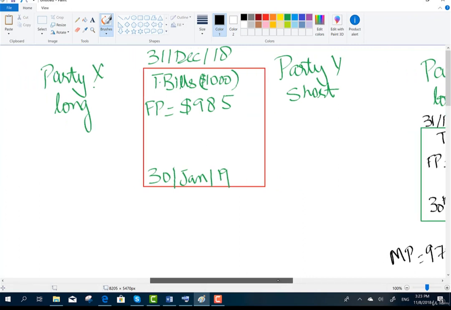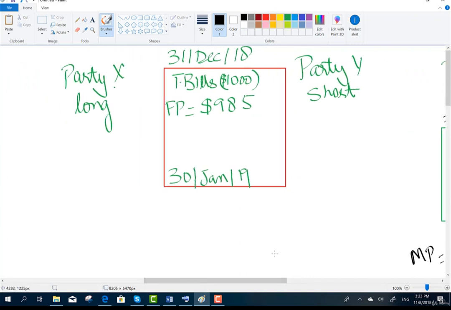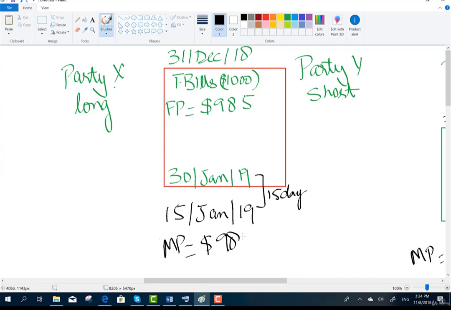Now here we will discuss how parties can terminate the contract without breaking the contract. Same example. Now assume that it's been just 15 days into the contract. Today's date is 15 January 19 and we are still 15 days away from the expiry date, and Party X wishes to terminate this contract because the market price after 15 days is $9.80.